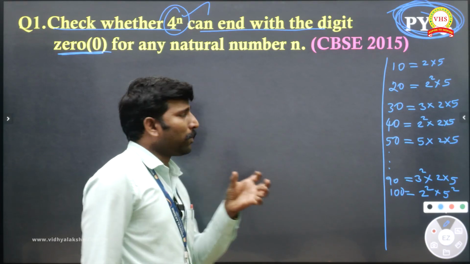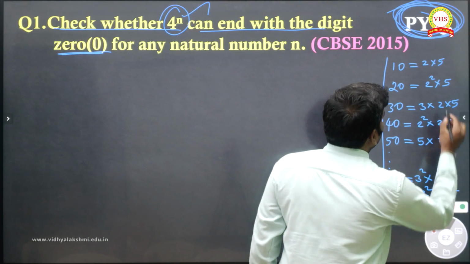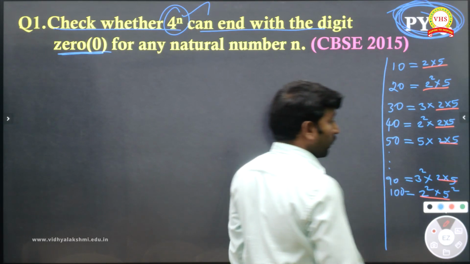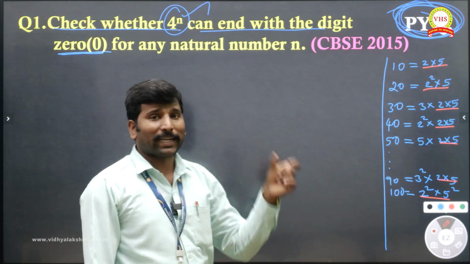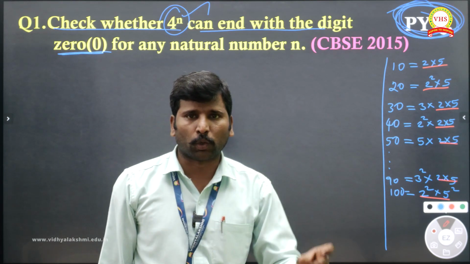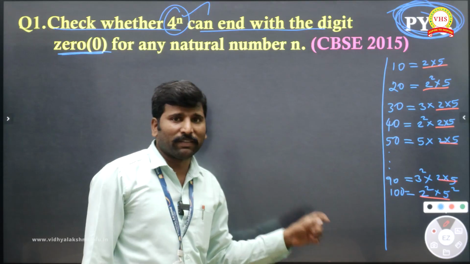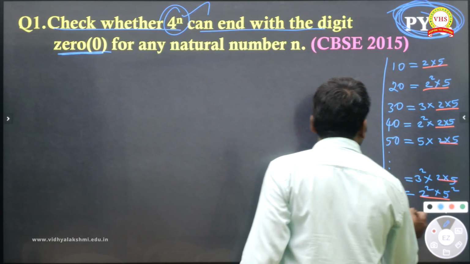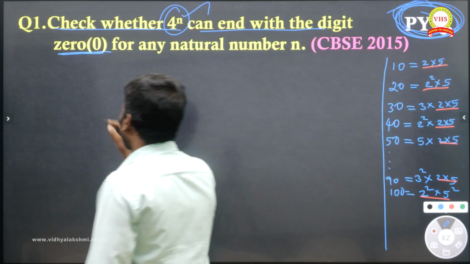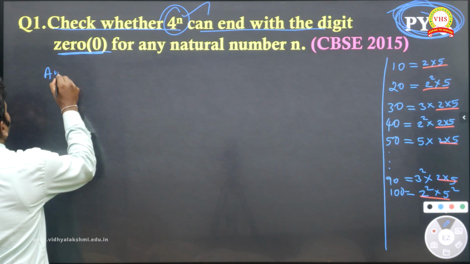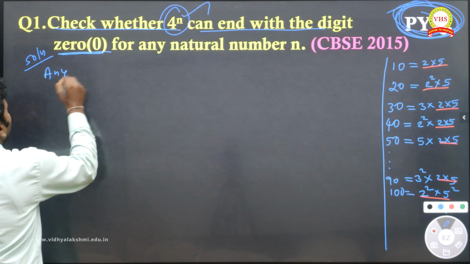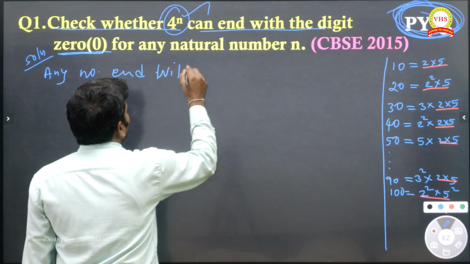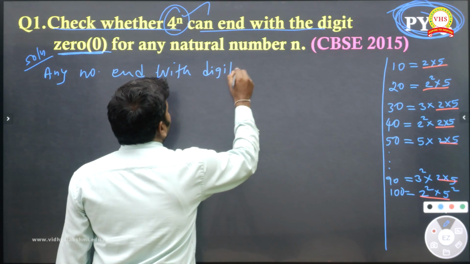You can note down one very important point here. See, in all of these there is 2 into 5. Have you noticed? So any number that ends with the digit 0 must be divisible by 2 and 5. You must have an idea of that. Right, fine. Let's start now. Here you can write the answer. Solution: any number that ends with the digit 0,